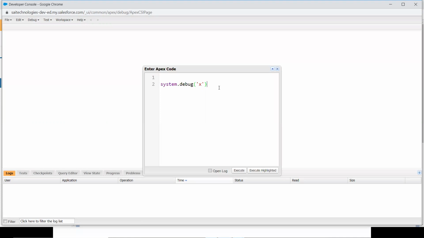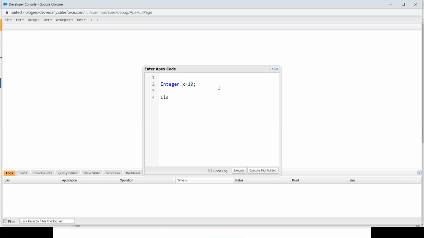For example, I want to print something on the screen. I want to test whether this command is working fine or not. I can make use of this execute anonymous window. So this is for temporary code execution purposes only. For example, let me declare a variable. X is equal to 10. This is an integer variable. I can store a single data value.